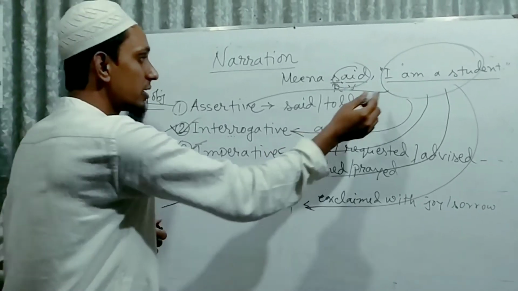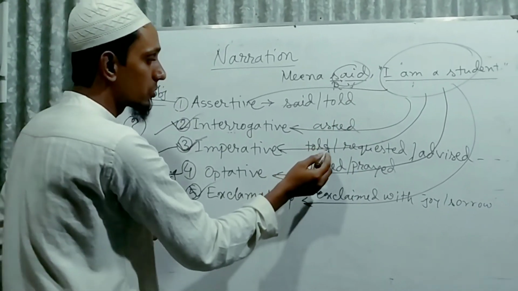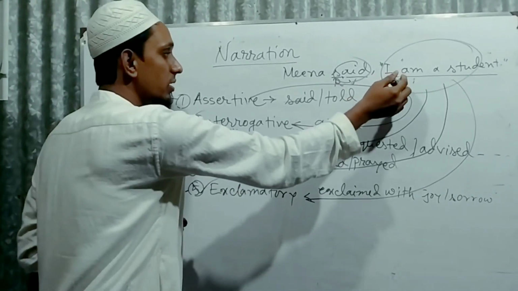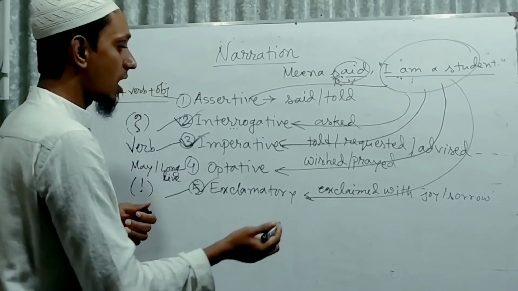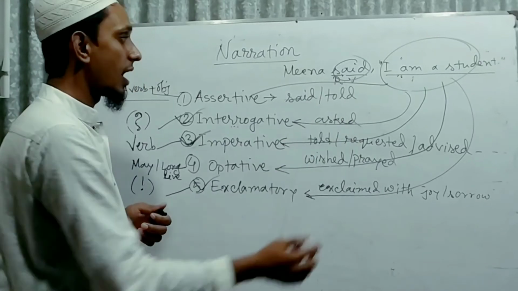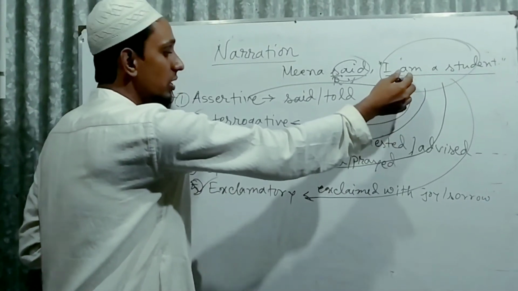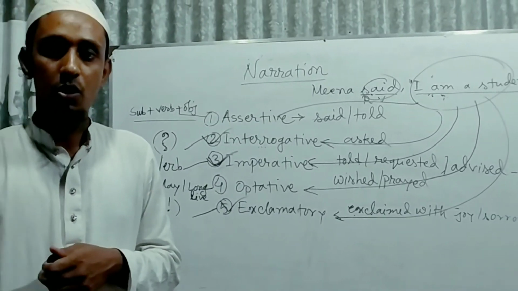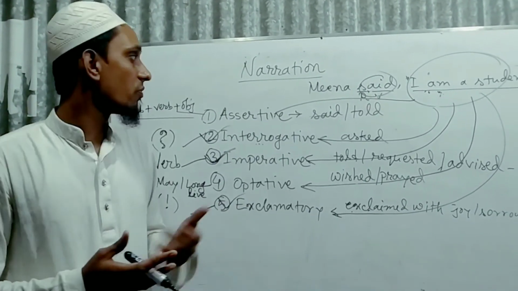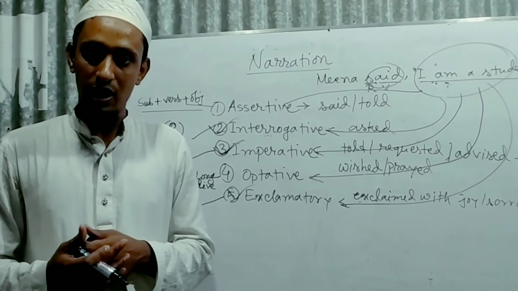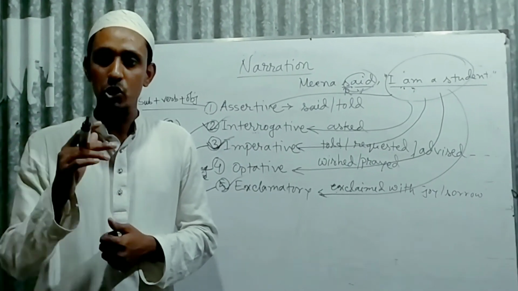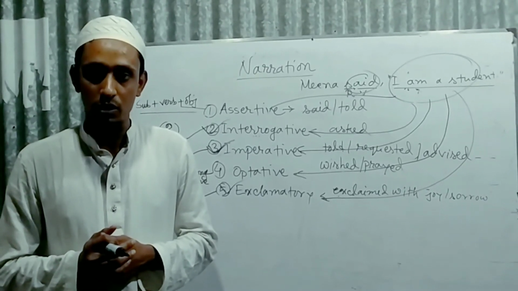And if it is imperative, reporting verb will be told, requested, or advised. If it is optative, reporting verb will be wished or prayed. And if it is exclamatory, reporting verb will be exclaimed with joy or exclaimed with sorrow. So that's all for the sentences, and it is a very crucial part for narration.